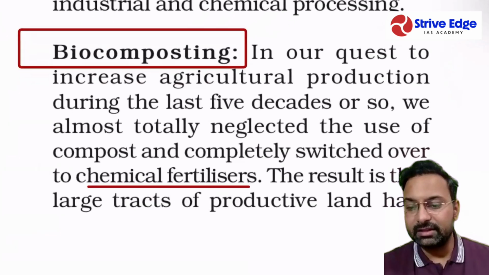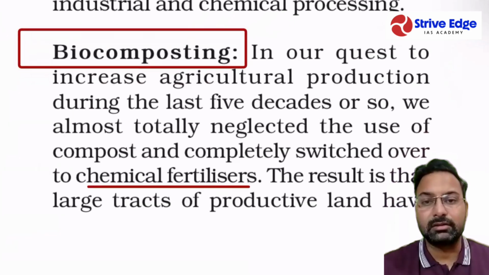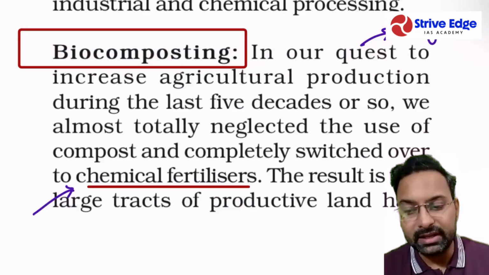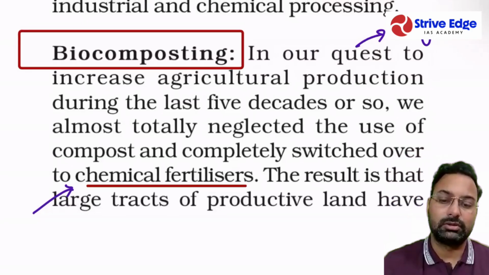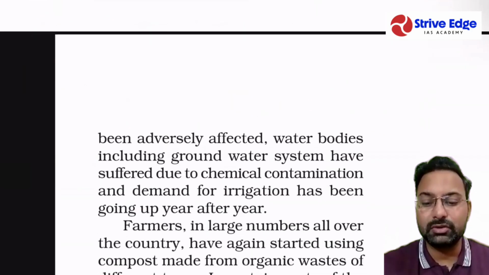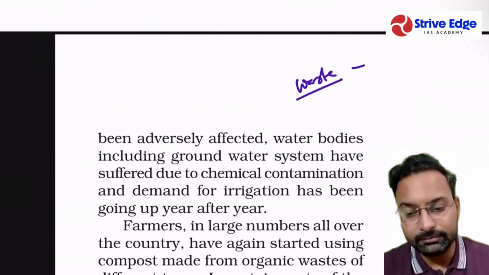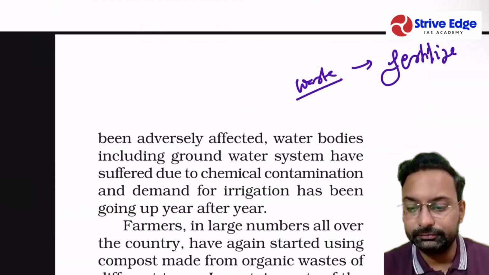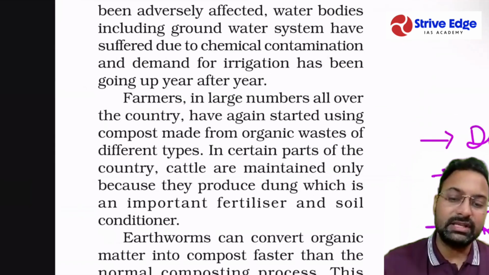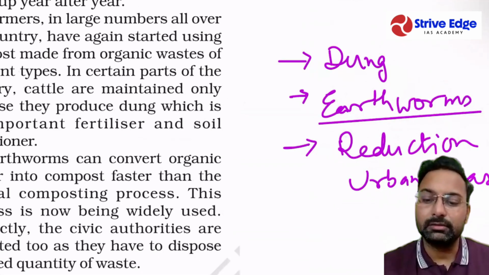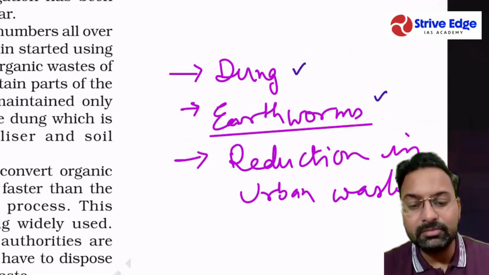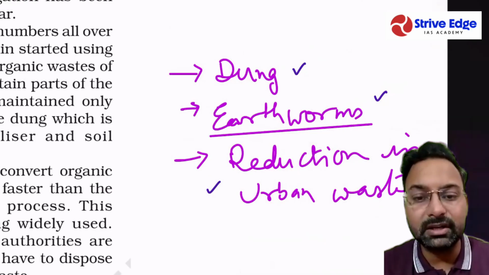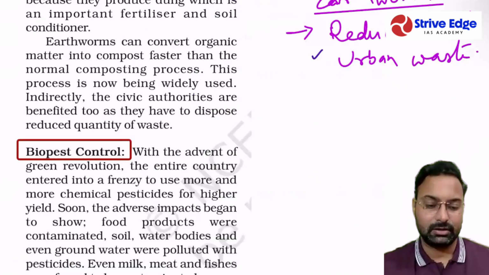Biocomposting is another method through which we can reduce our dependency on chemical fertilizers and go for organic farming. In biocomposting, what actually happens is waste is taken and degraded to make fertilizer. So this type of thing can also be done. Dung can be utilized, earthworms can be utilized, and this leads to a reduction in urban waste, not only in rural areas but in urban areas also. This can be utilized.